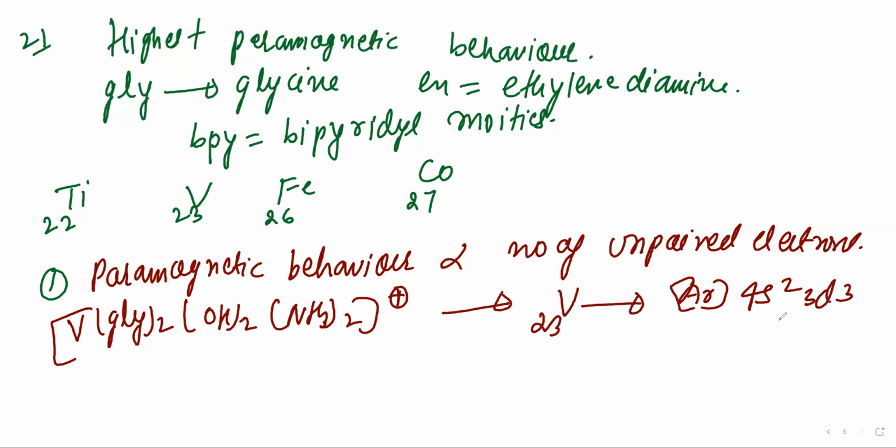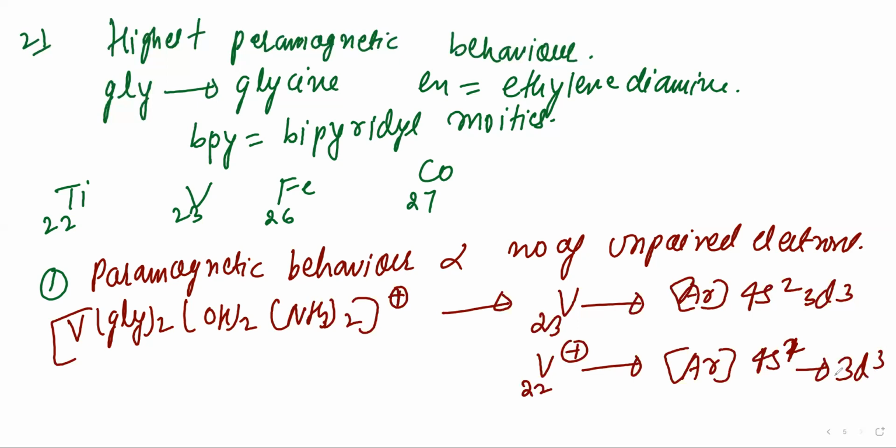So I will do the first now. For V plus charge, the atomic number is 22, argon 4s1 3d3, so one electron is lost. That is for V plus, right?